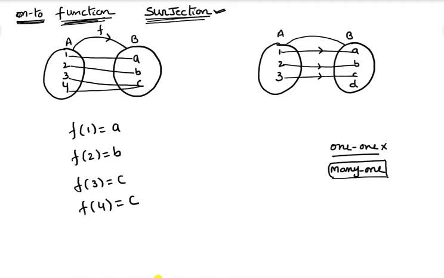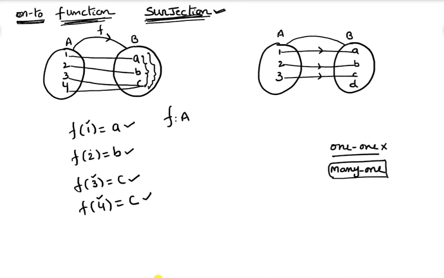Now I can say a has a pre-image 1, b has a pre-image 2, c has a pre-image 3, and c also has another pre-image 4. That means a function is said to be a surjection if for every element in the set B, there must be a pre-image.